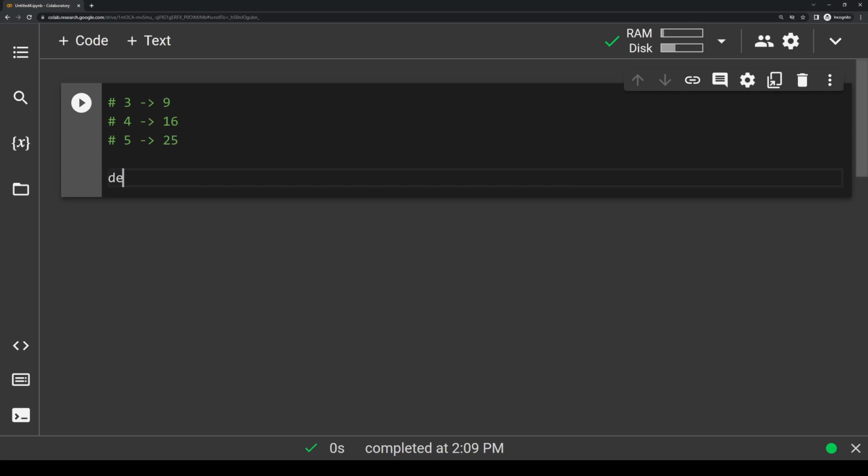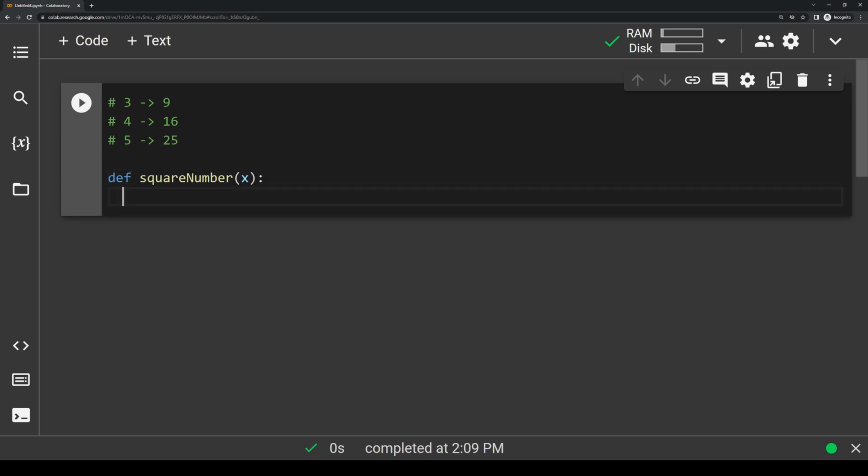So I'm going to write def, let's say square number, and then I'll write parentheses. Inside of these, I'm just going to pass in one argument, and I'll just call it x. And then I'll write the colon here, indent. To get the square of a number, we know that we need to multiply a number by itself. So I'm going to take our argument x and just multiply it by itself. So I'm just going to write x times x.